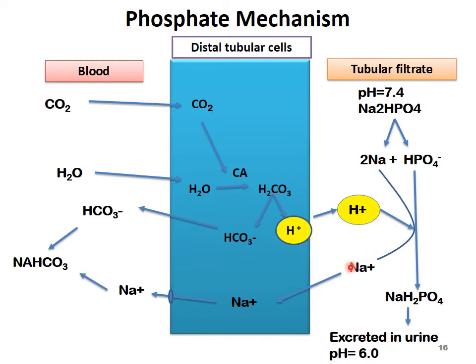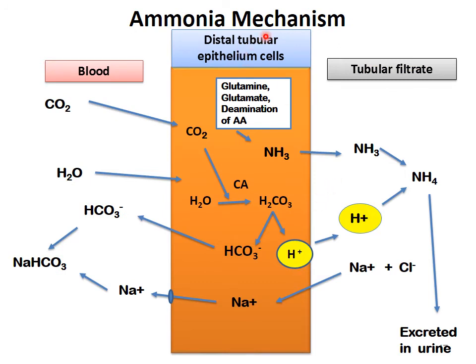And sodium is again reabsorbed in exchange for this H plus ion. In all the above, you will see that sodium is coming inside in exchange, because H plus ions are going out. Then we come to the ammonia mechanism. The third mechanism is the ammonia mechanism, where glutamine, glutamate, or deamination of amino acids all produce ammonia. This ammonia is then excreted into the tubular filtrate, where it combines with this H plus ion, which we get from the breakdown of carbonic acid.